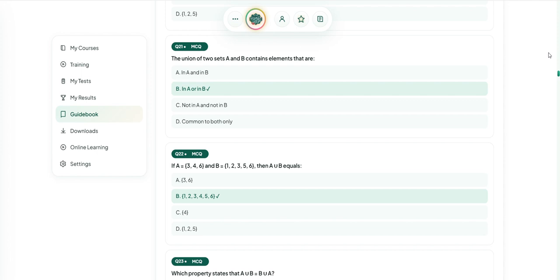The union of two sets A and B contains elements that are in A or in B, या A में होंगे या B में होंगे.